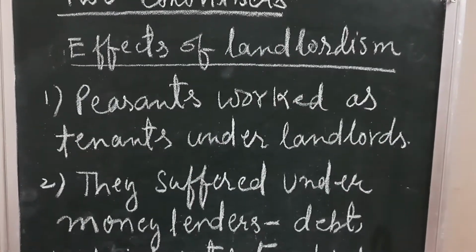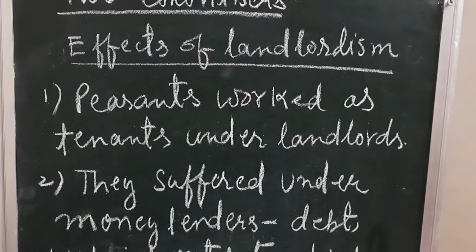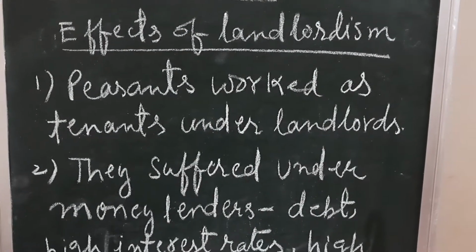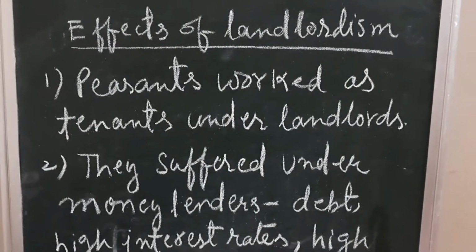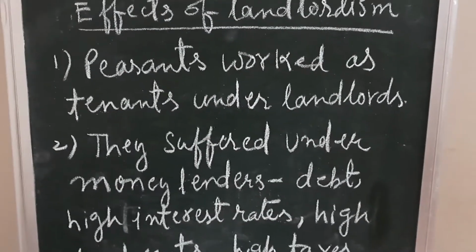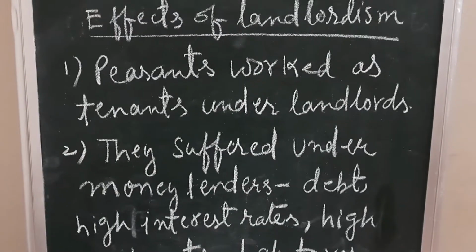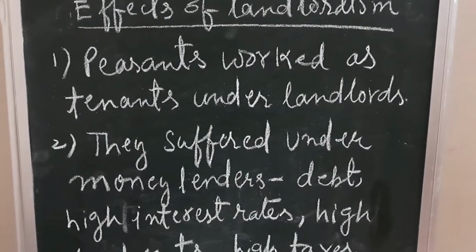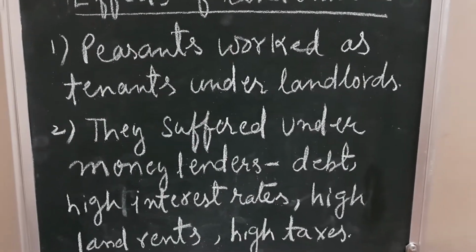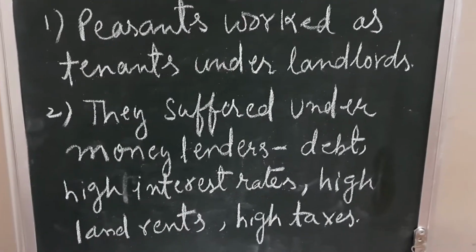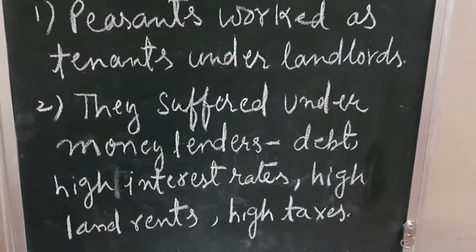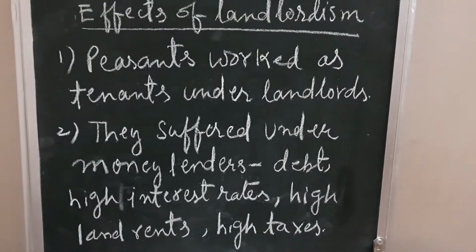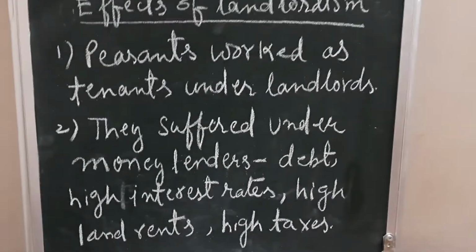Now let us see what were the effects of landlordism. First of all, we can see that peasants worked as tenants under landlords. That was forced labor. They suffered under moneylenders because the peasants became very poor and from time to time they had to take money from the moneylenders. So they were under debt and they had to pay high interest rates, high land rents and high taxes. Thus we can see that due to the spread of landlordism, the peasants were the great sufferers.